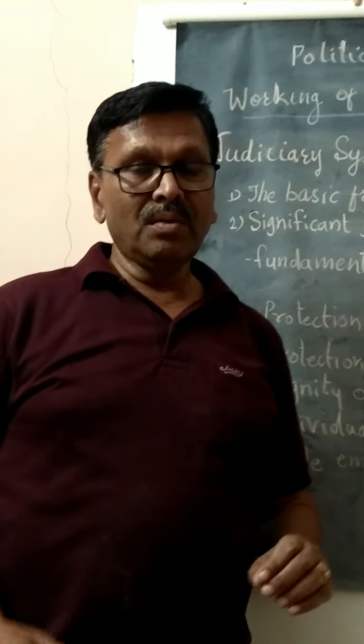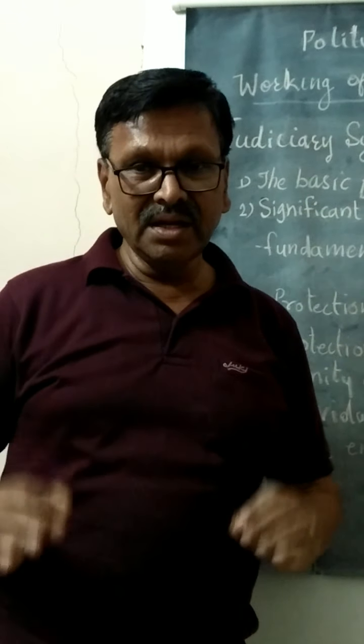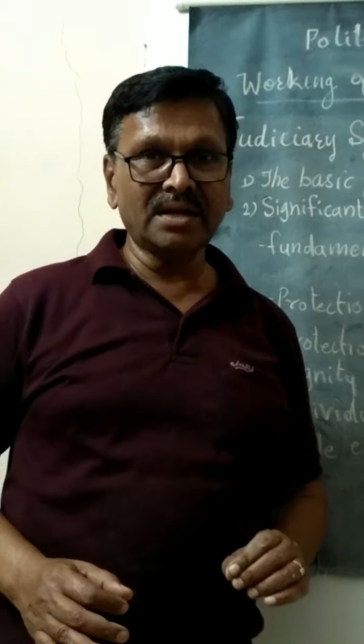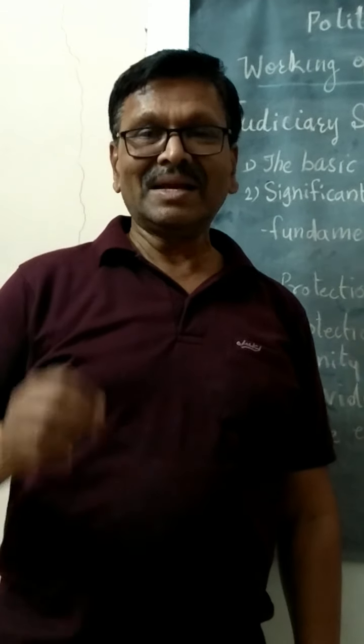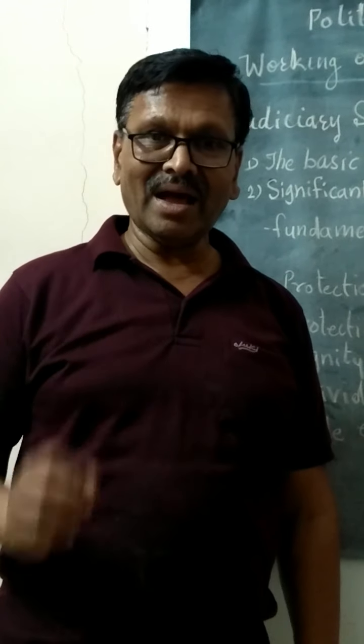And my dear students, now I would like you to go through the text, read the text, try to understand it, and please complete the exercises in your notebook, write the questions and answers.